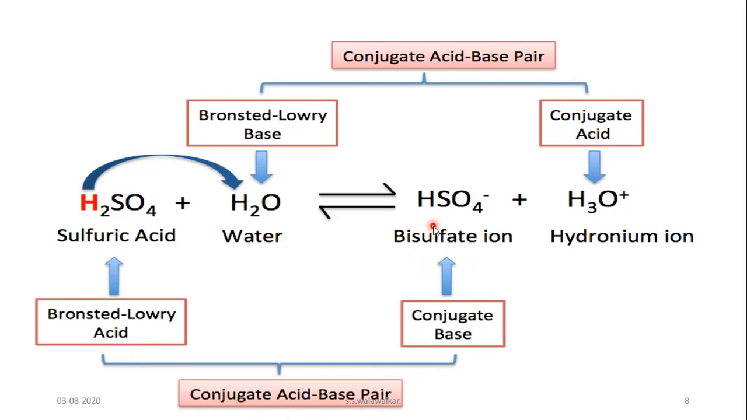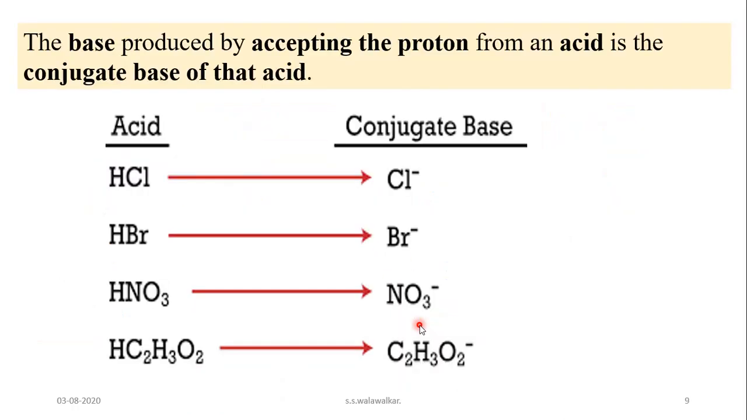One proton is less in what? The conjugate base. Now see here, a base is produced by accepting a proton from an acid. Now see here, how is a conjugate base formed from an acid? HCl is a strong acid. So when it loses one proton, then it forms what? Its conjugate base. HBr is also a strong acid. When it loses its proton, it forms what? Br ion, which is the conjugate base of HBr.